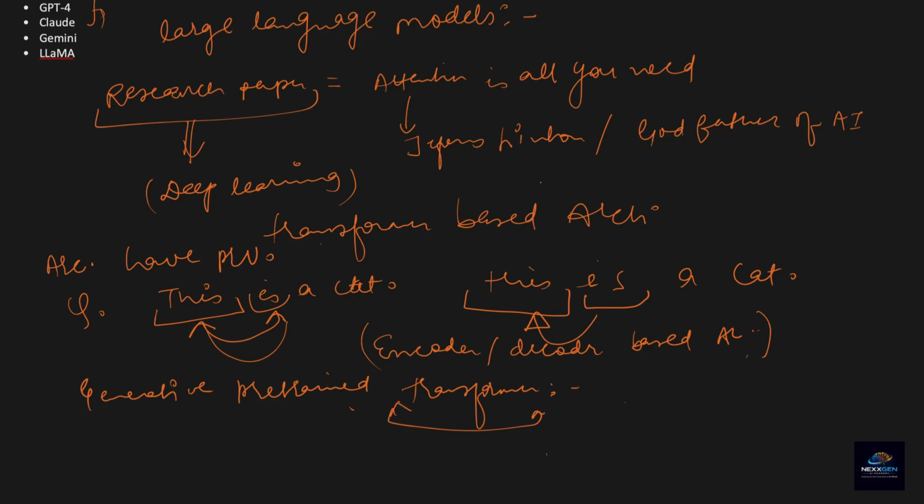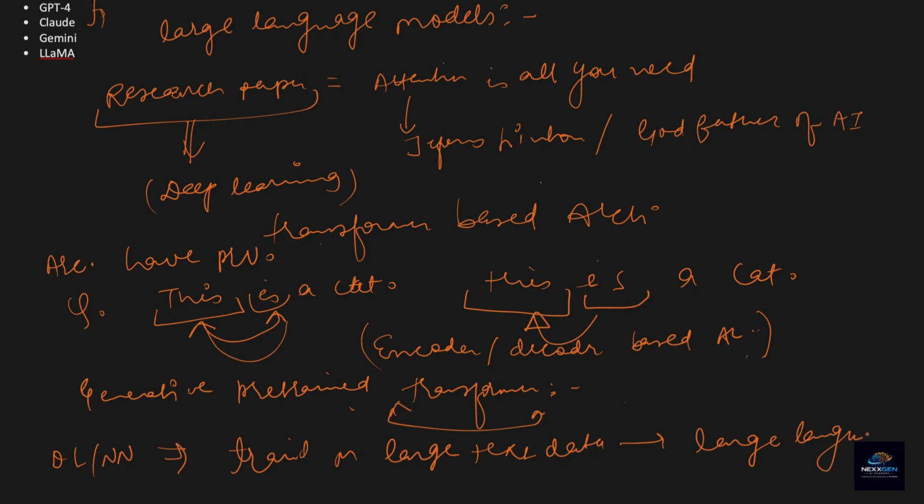So solely, any complex architecture, deep learning based or neural network based, which is trained on large text data, is known as a large language model. I hope it's clear now that large language models are the neural network or transformer based architecture models which are trained on large text data.